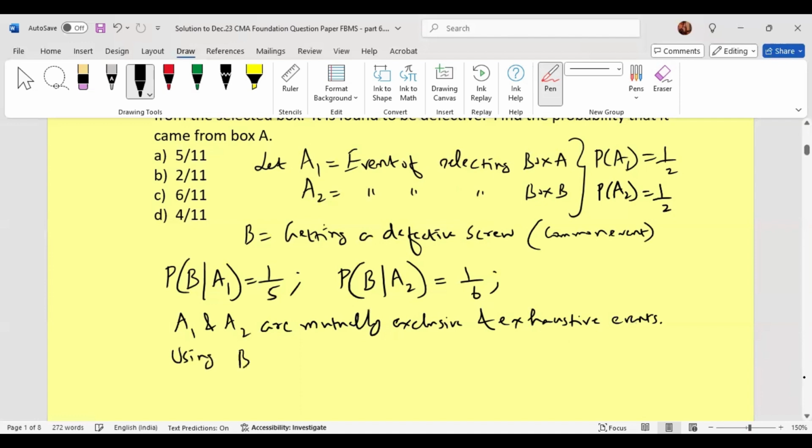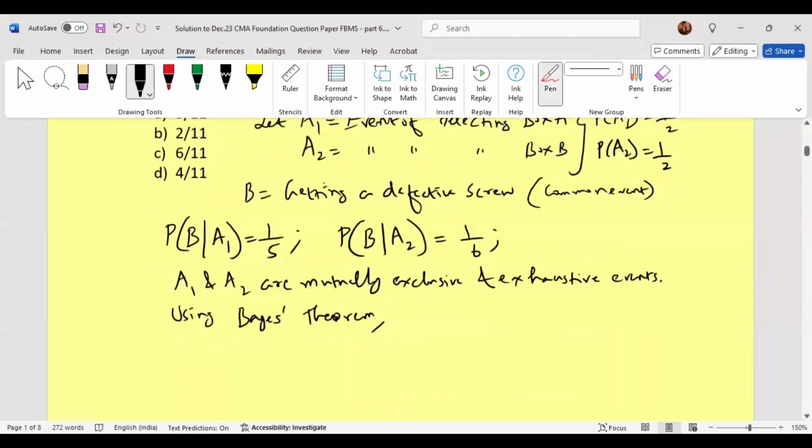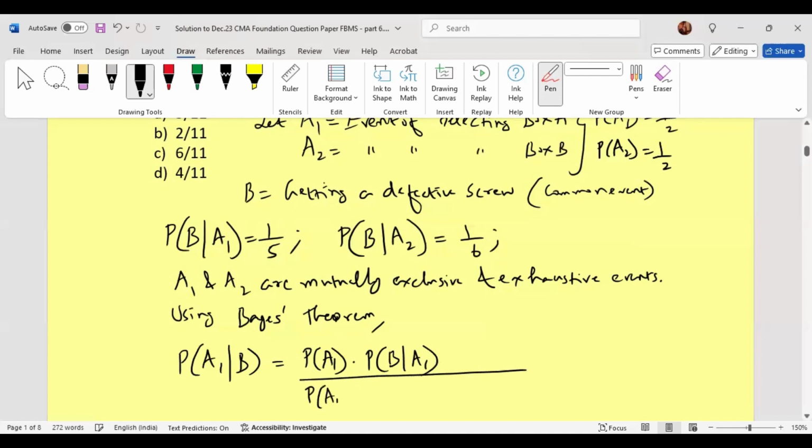Using Bayes' theorem, we can find out now what is the probability it came from box A, means probability of A1 given B. So applying Bayes' theorem, it becomes probability of A1 multiplied by probability of B given A1, whole thing divided by probability of A1 multiplied by probability of B given A1 plus probability of A2 multiplied by probability of B given A2.